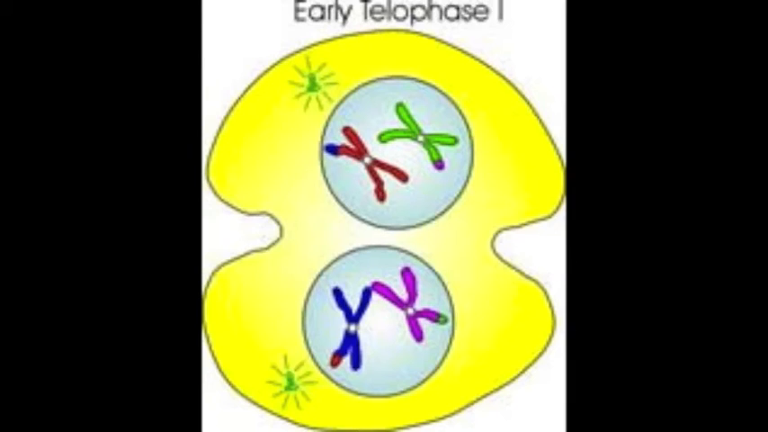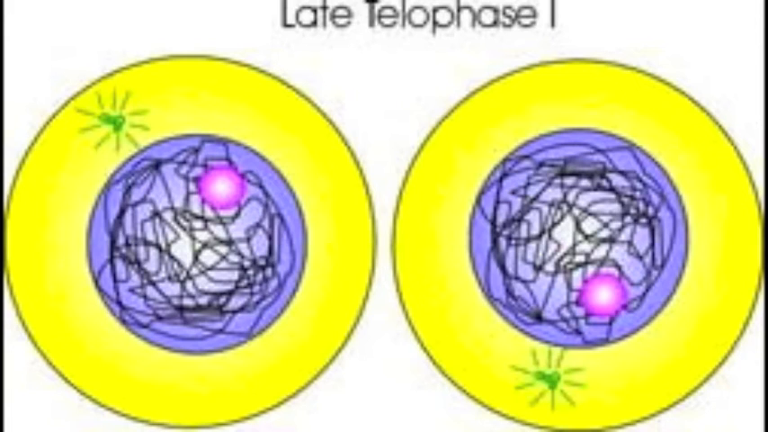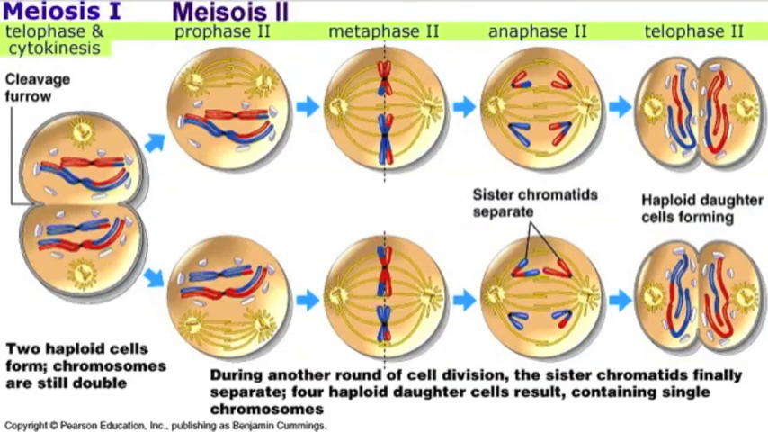In telophase 1, each cell now has a complete set of haploid chromosomes. Cytokinesis occurs, forming two haploid daughter cells. There is no duplication of chromosomes. In meiosis 2, sister chromatids separate.